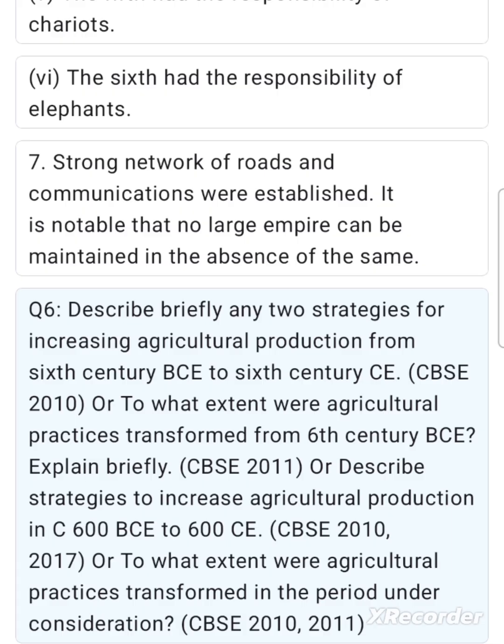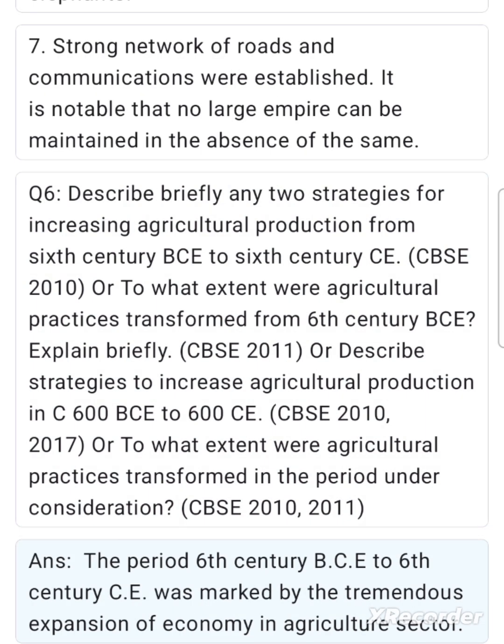CBSE 2010, 2011. Ans. The period 6th century BCE to 6th century CE was marked by the tremendous expansion of the economy in the agriculture sector.